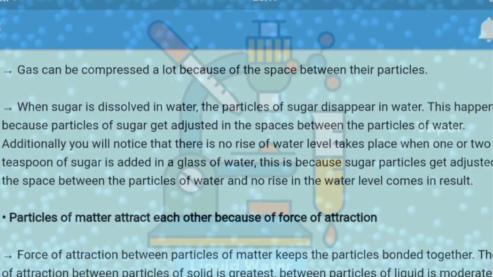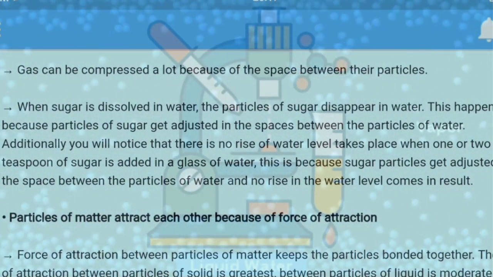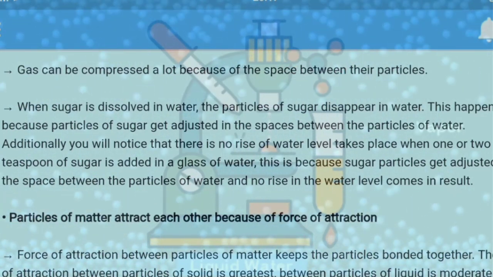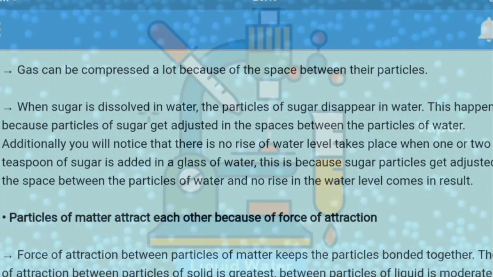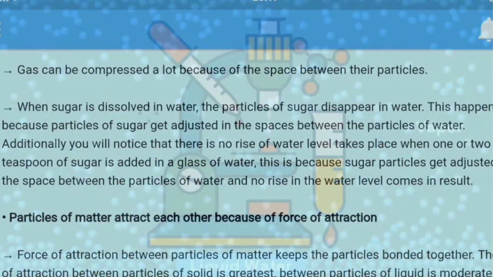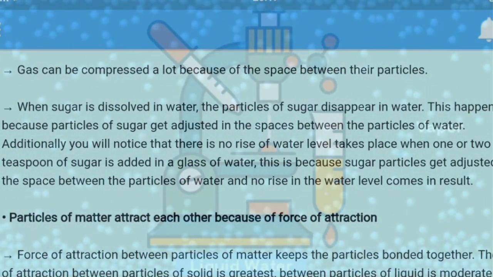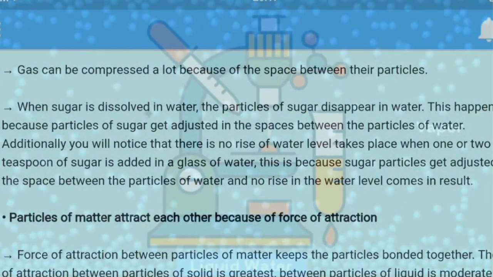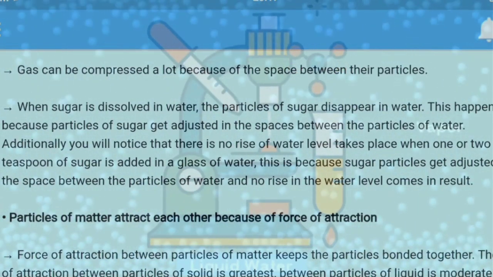Additionally, you will notice that there is no rise in the water level when one or two teaspoons of sugar are added to a glass of water. This is because sugar particles get adjusted in the space between the particles of water, and no rise in the water level comes as a result.